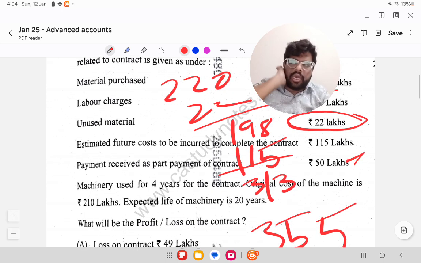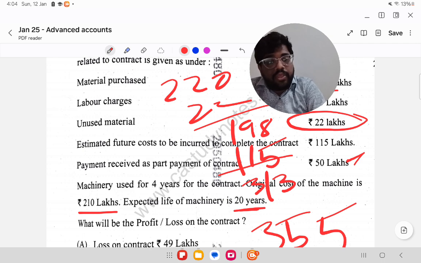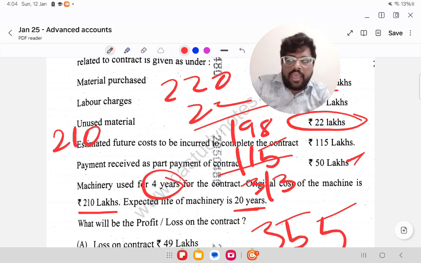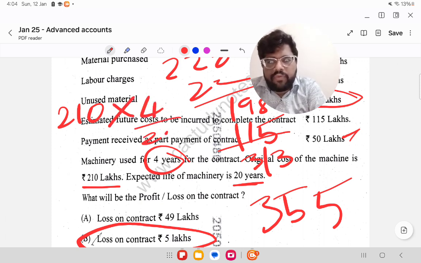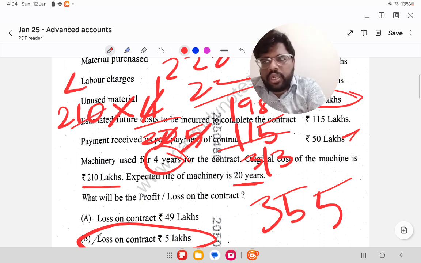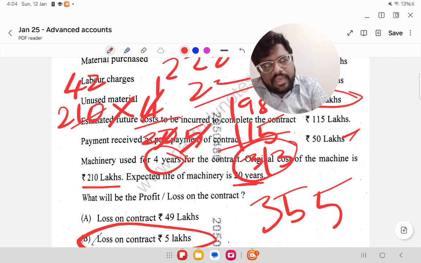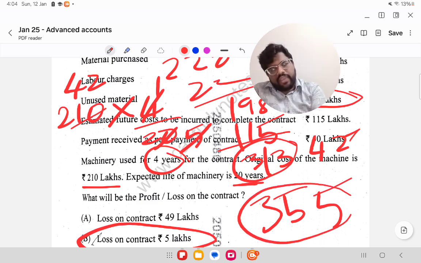Machinery used for 4 years for the contract. Original cost of the machine is 210 lakhs. Expected life of machine is 20 years. Machinery used in the 4 years. That means 210 lakhs is the total, out of which we are going to use it for 4 years out of 20 years. That means 4 fives are 20, so one-fifth of 210, which is 42, should be added. To 313 add 42. I guess you will get 355, right?